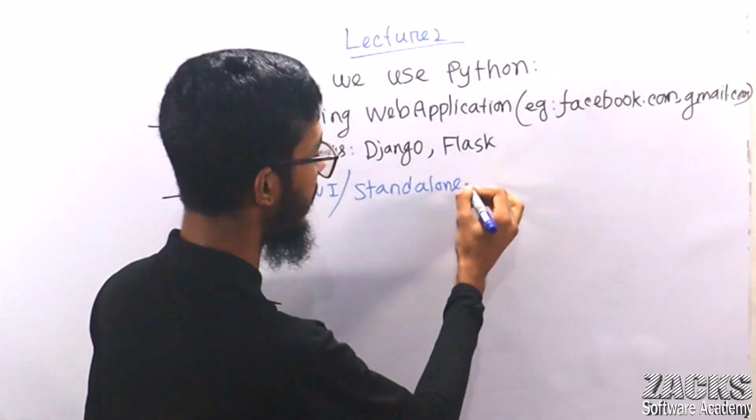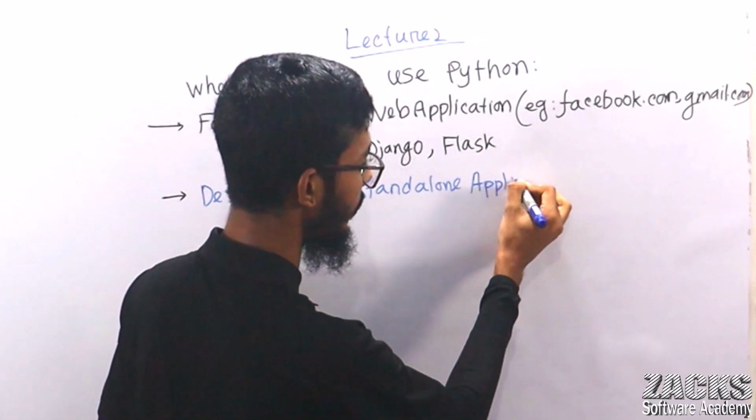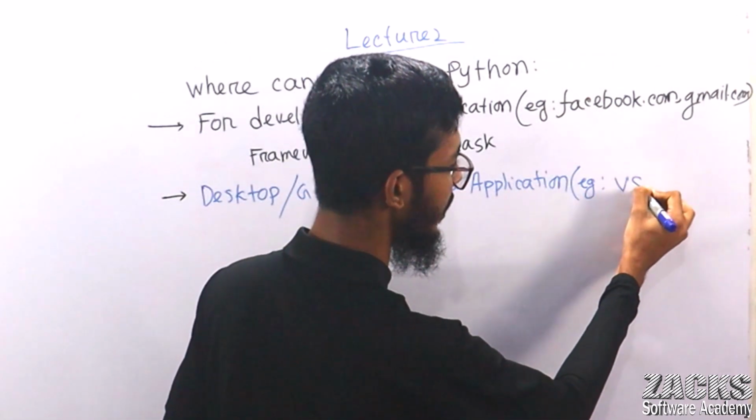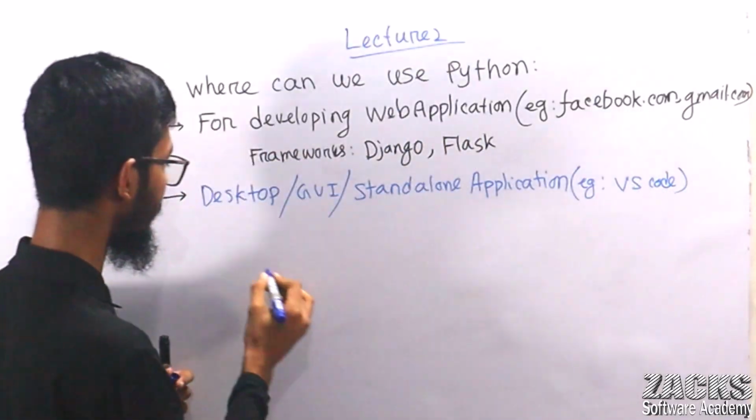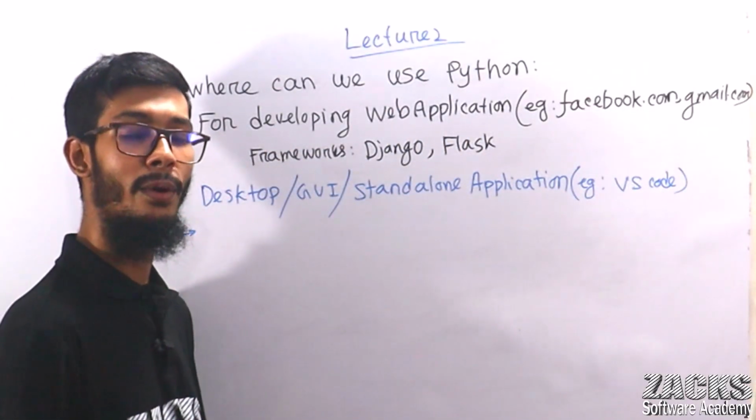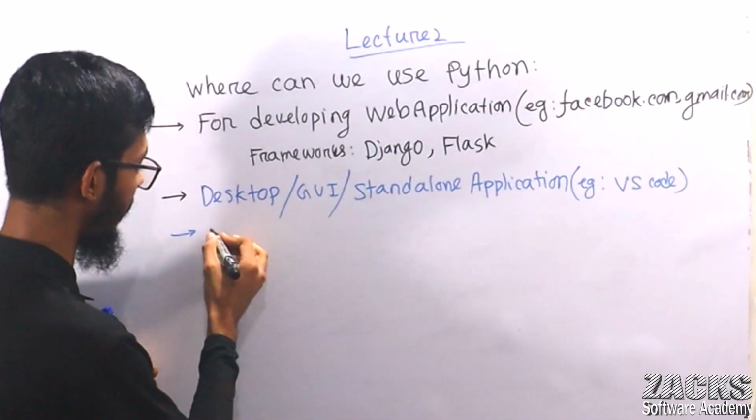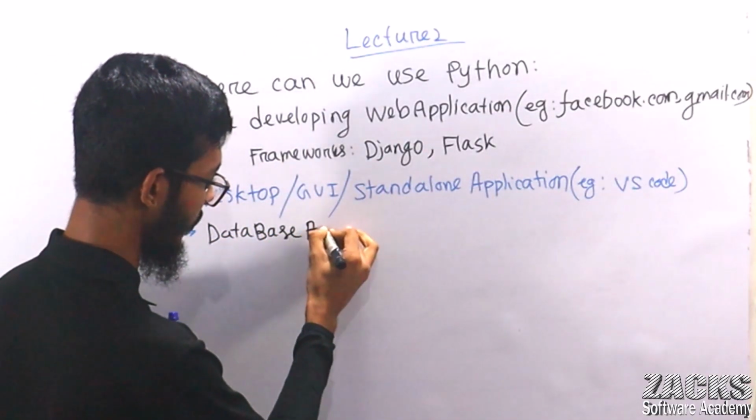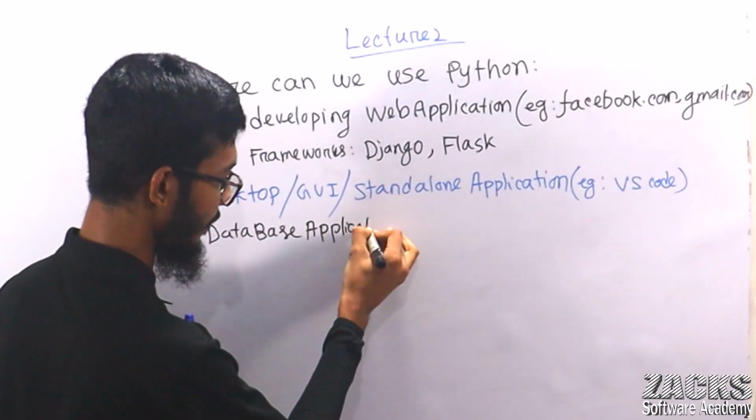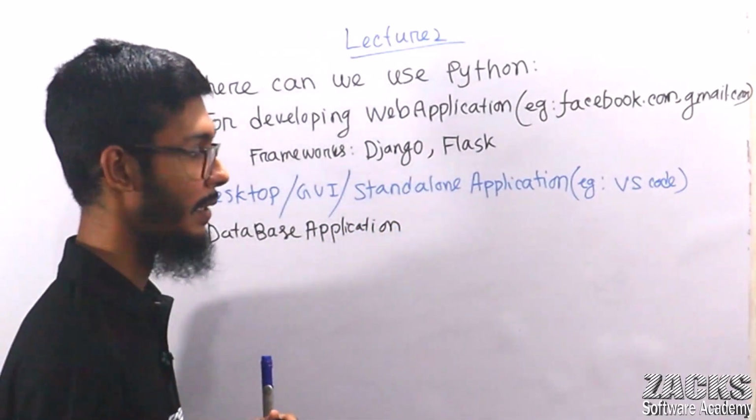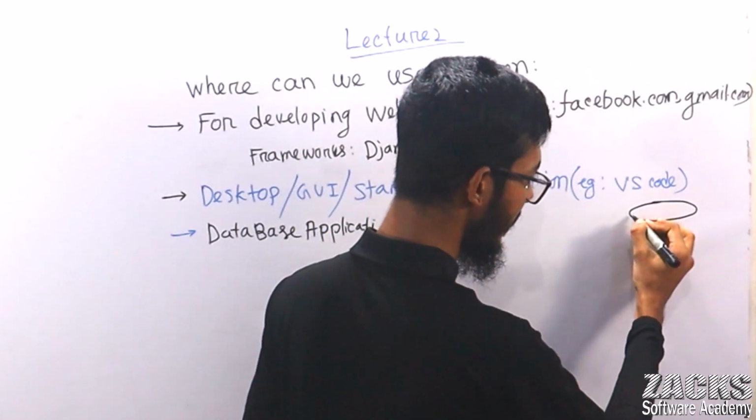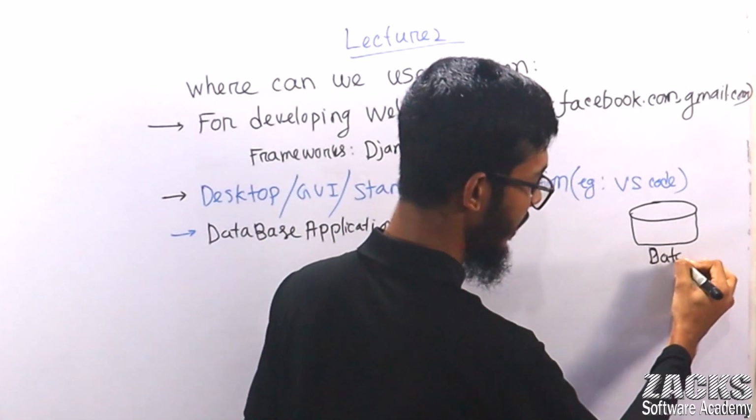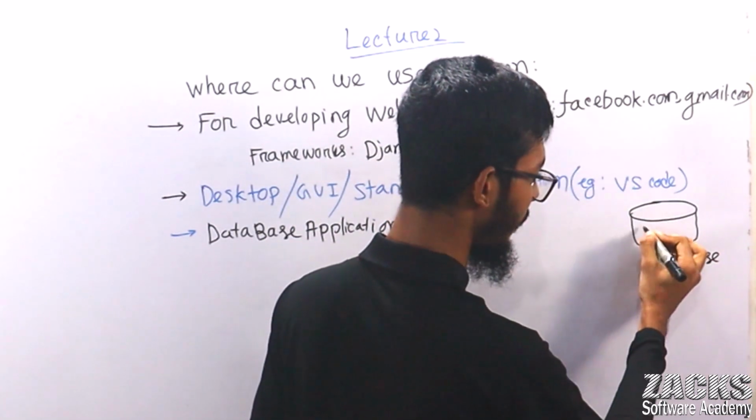We can create this kind of application using Python. Let me give you one example, your VS Code. We can use Python for developing database applications. If you know databases, then it's fine. If you don't know anything about databases, then no problem. Consider this is your database. You already know what a database is and its purpose. If you don't know, there is no problem.